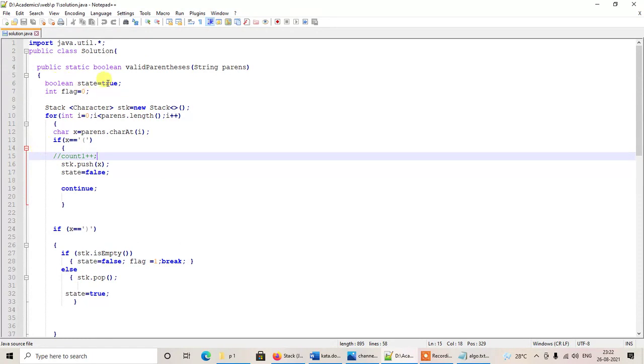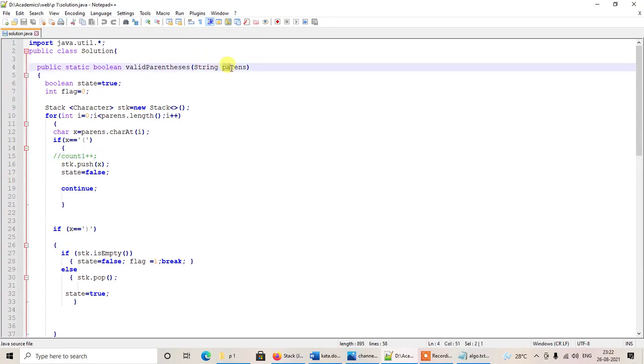Initially you can see there are two variables, boolean state which is equal to true and flag which is equal to 0. We have created a new character stack by using this statement, Stack<Character> stk = new Stack<>(). The name of our stack is stk and its type is character. And now we are traversing through the length of the string. The variable name of the string is parens, and we are going to be traversing the string in this loop.